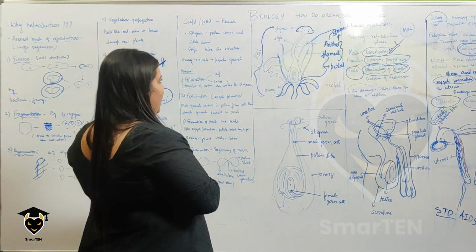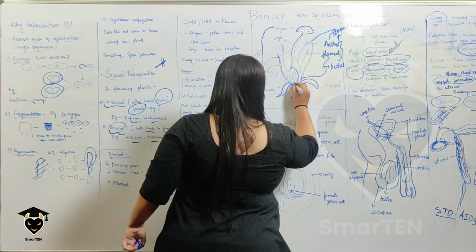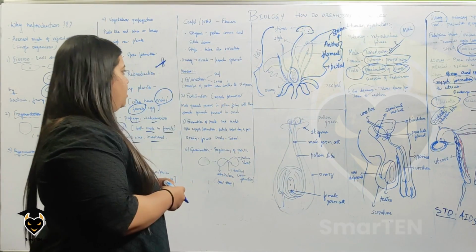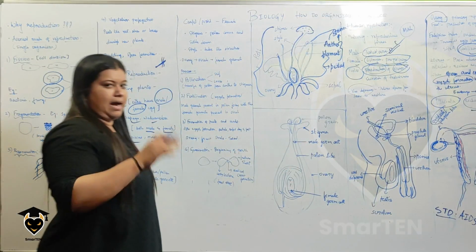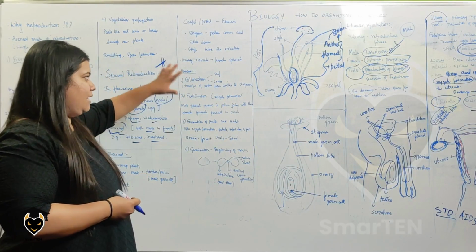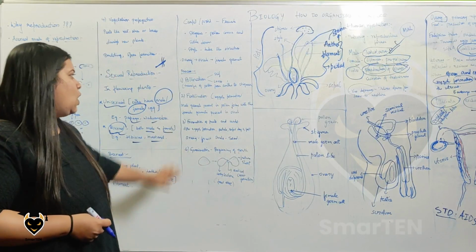Now, what is style? Style is the tube-like structure which leads to your ovary. Now, what is ovary here? Ovary is the female part of the hibiscus, or the female part of the flower. Now, let us see how exactly the reproduction process happens.